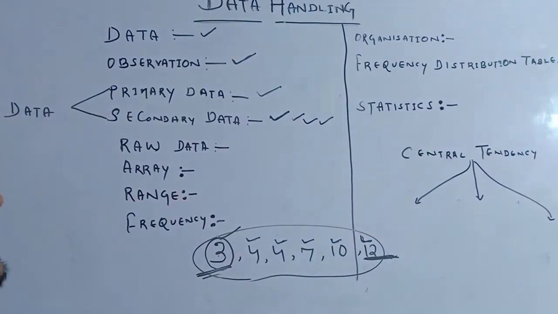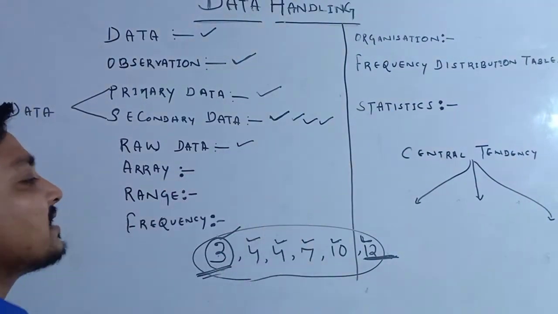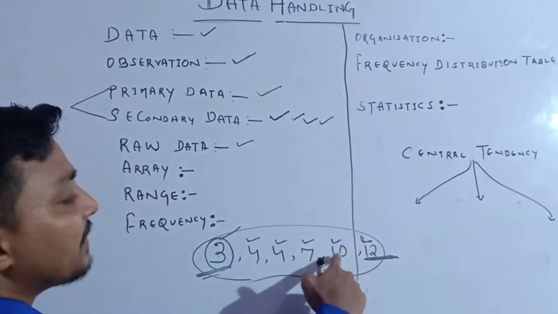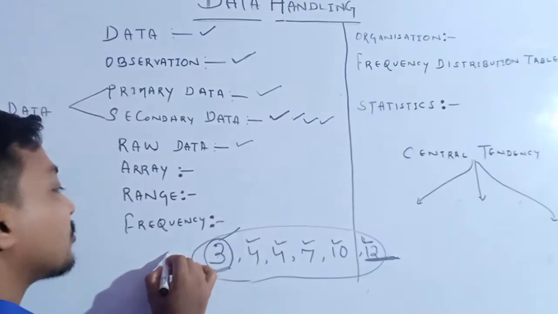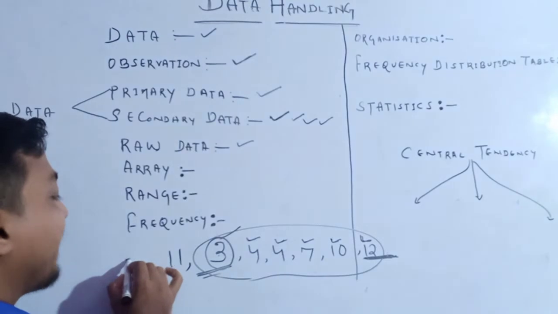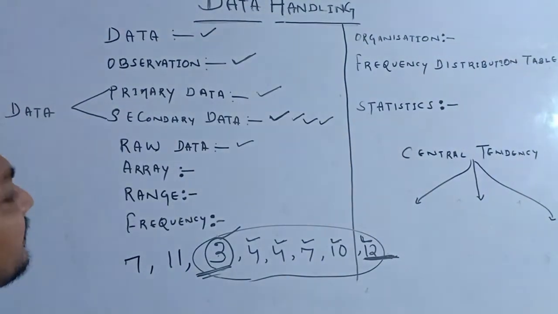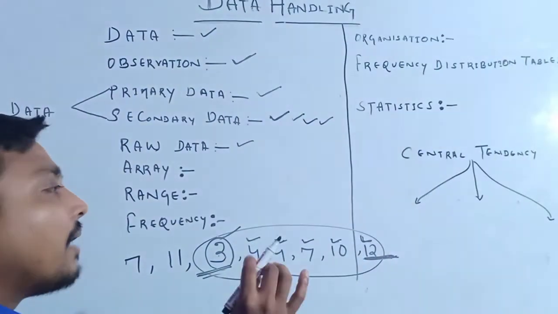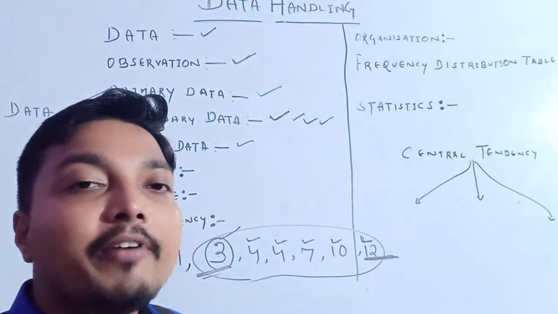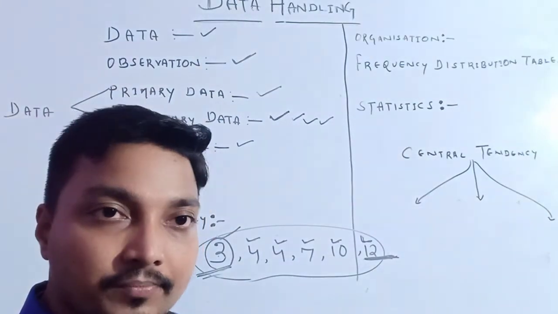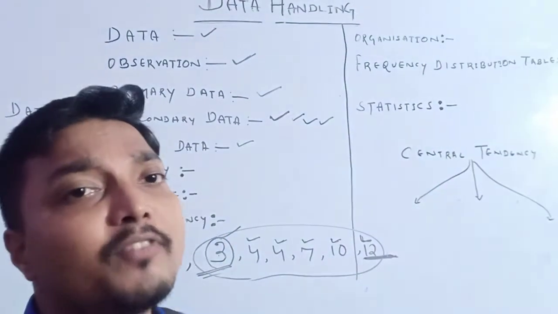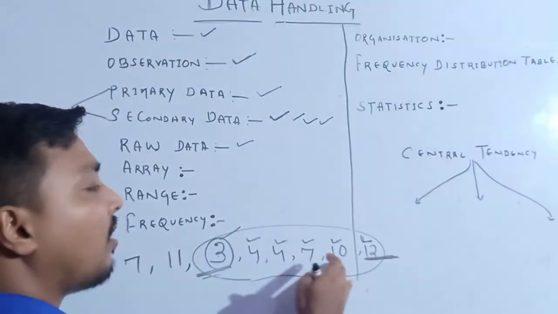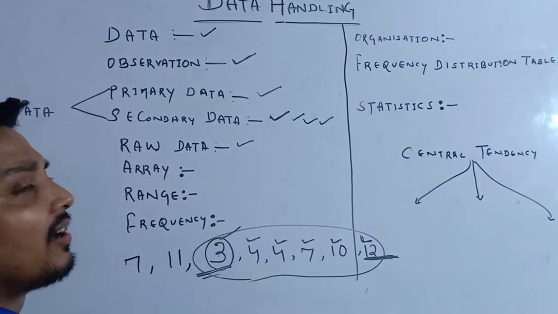Ready? Thereafter, raw data. See, raw data means, suppose I am knocking on the doors: the first is 3, another is 4, another is 7, 10, here it is 12. Suppose I am also adding another one, 11, and another one, 7. See, whatever data I got is in the original form. Previously I did not have any plan or knowledge of where to go or which information to get. So whatever information we get plainly, in the original form, is called our raw data.